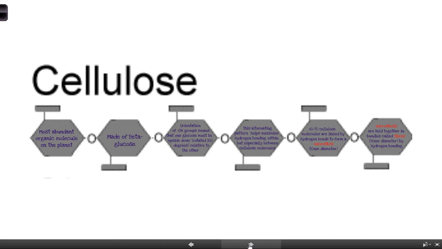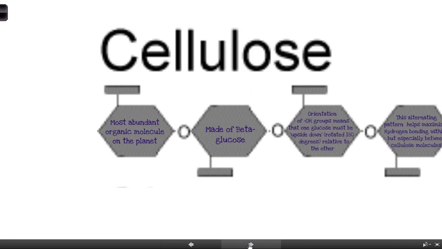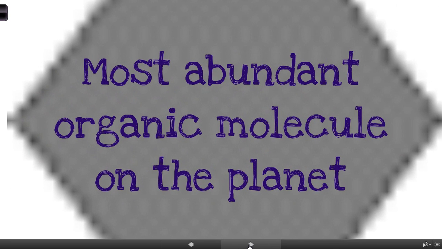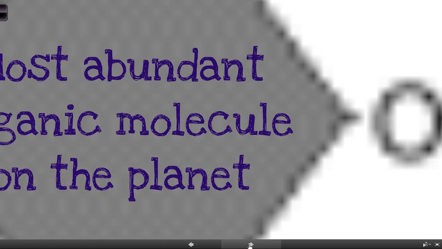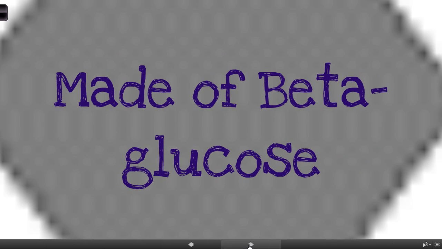So, lastly, cellulose. Alright, cellulose is the most abundant organic molecule on the planet. So that's sort of the most abundant carbon-based molecule on the planet. And there's several reasons for that. Cellulose is a very tough material. It's hard to break down. So when we eat cellulose, we can't really break it down, so it just passes straight through us, and that's why we call it fiber. It's often not referred to as a carbohydrate, but rather a dietitian would call it fiber.